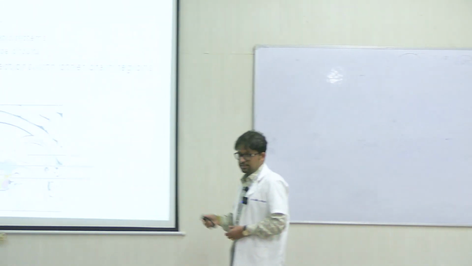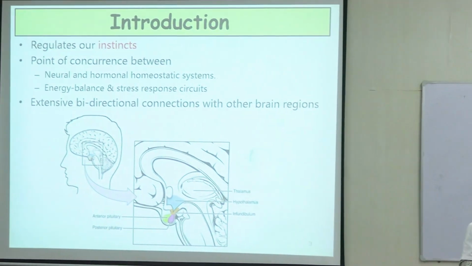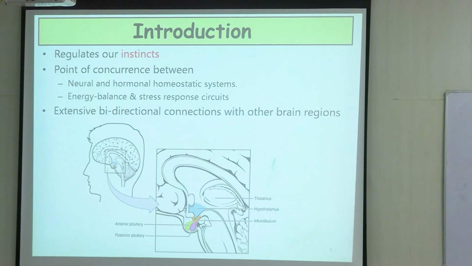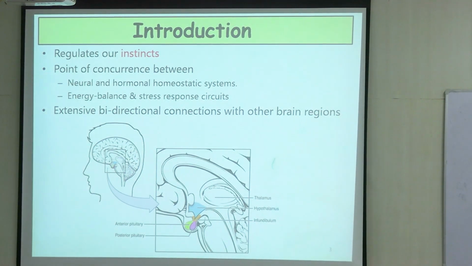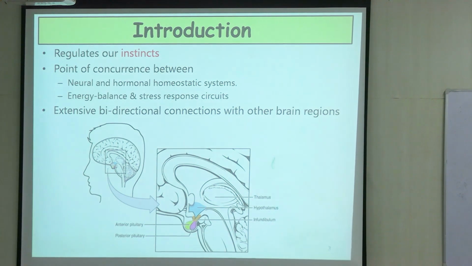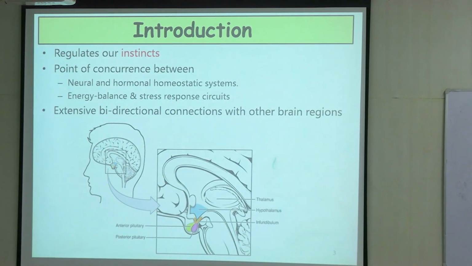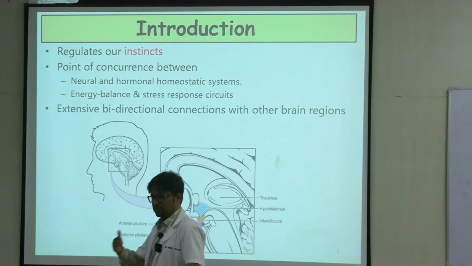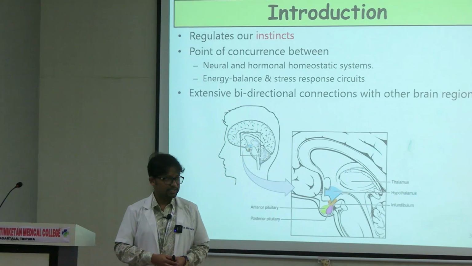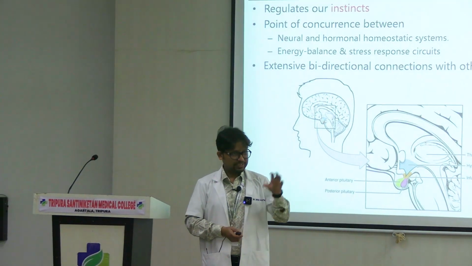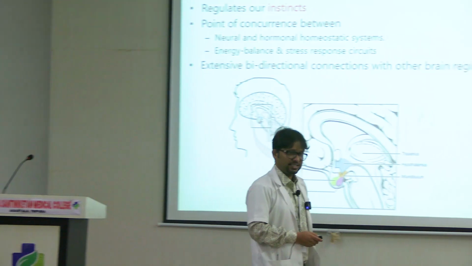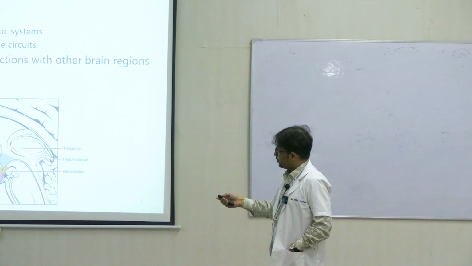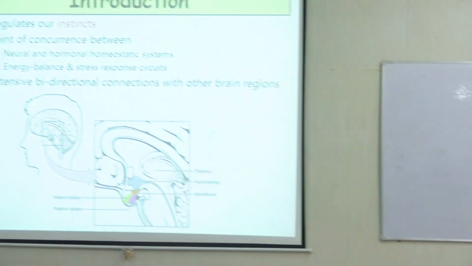Second important aspect is this. The hypothalamus is also the point of concurrence between energy balance and stress response circuits. So these two functions are also very important, right? These are all concerned with basic function. Energy balance, we usually do not have a choice. You have to maintain balance of energy or metabolism. So that circuit, and stress is also something you cannot avoid. So how the body copes with stress. So two very unique points of concurrence.